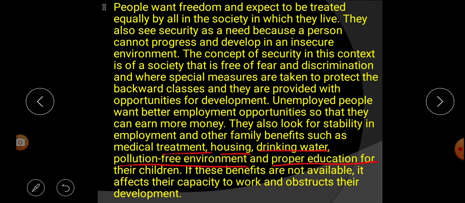At the same time, they also want stability in employment and other family benefits. What are those? Medical treatment, housing, drinking water, a pollution-free environment, and better education for their children. If these benefits are not available, it affects their capacity to work and obstructs their development. It becomes a hindrance or stumbling block for development.